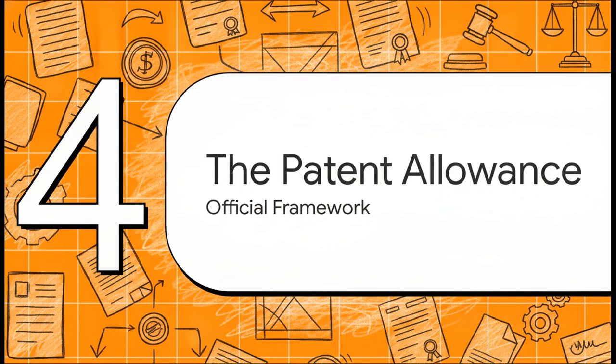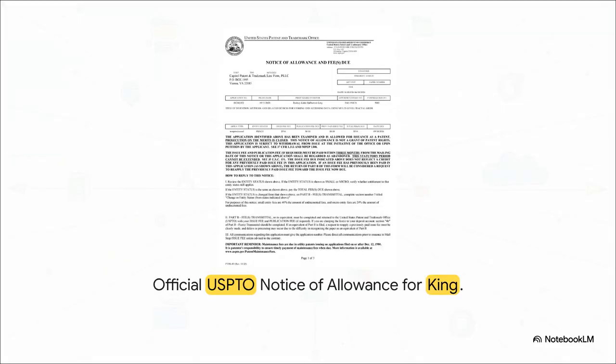Section 4. The patent allowance. Now, to prove this isn't just some abstract theory, let's look at the official legal framework. Here, we have the official notice of allowance from the United States Patent and Trademark Office, issued to the lead inventor, Rodney King, in June 2026. This officially confirms the patentability of storing and accessing data using multilevel fractal grids. And what's incredibly cool about this is King's broader vision. Being from Sierra Leone, he actively desires to use this newly approved technology to facilitate major development right back in Sierra Leone.